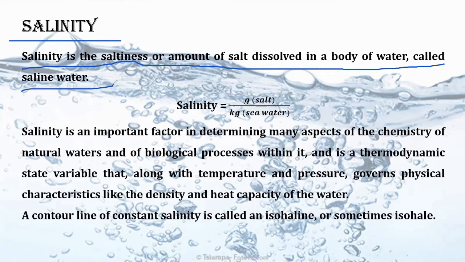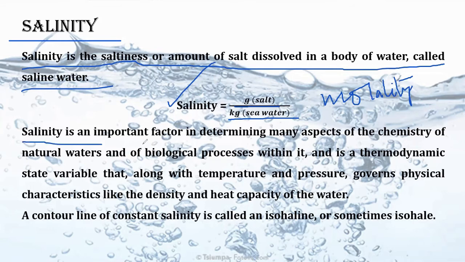Now, this saline water, the phenomenon of saline water is known as salinity, and it is the measure of the amount of salt that is present in water, right? Okay. Now, salinity is salt in grams divided by kg of seawater taken. So as gram and kg are there, this is basically a topic of molality, right? This is clear from our knowledge of chemistry. Okay, this will be estimated in terms of molality, right?